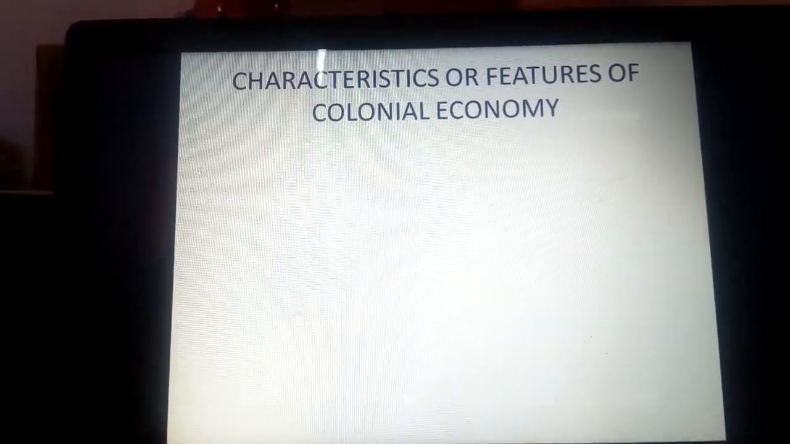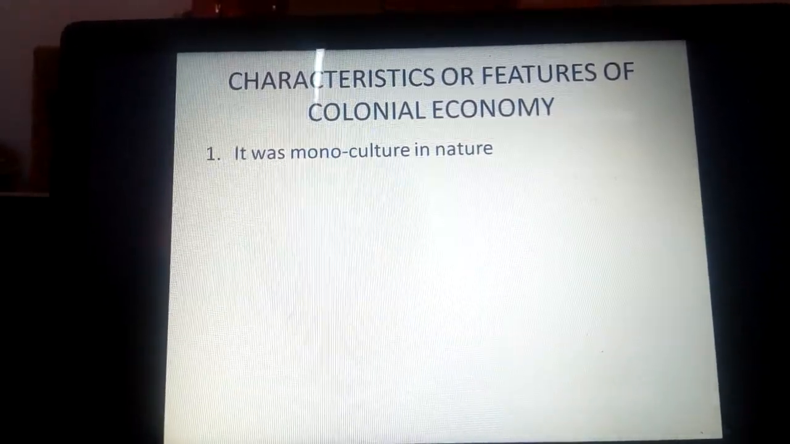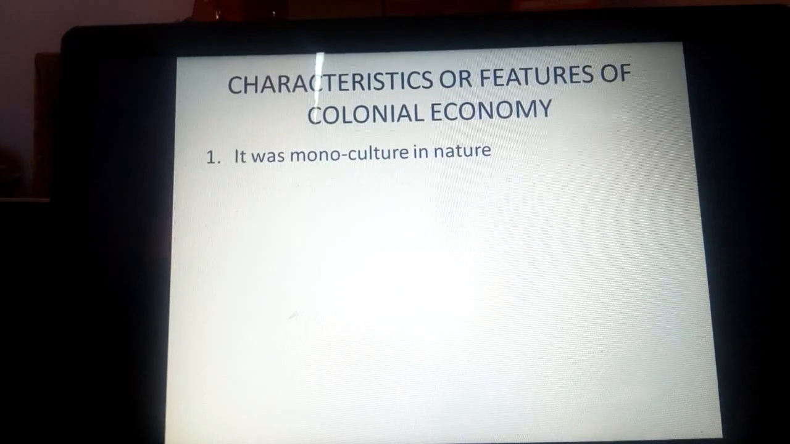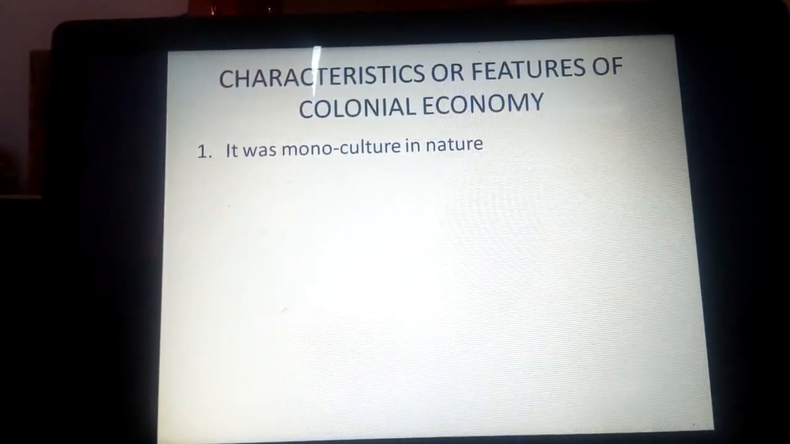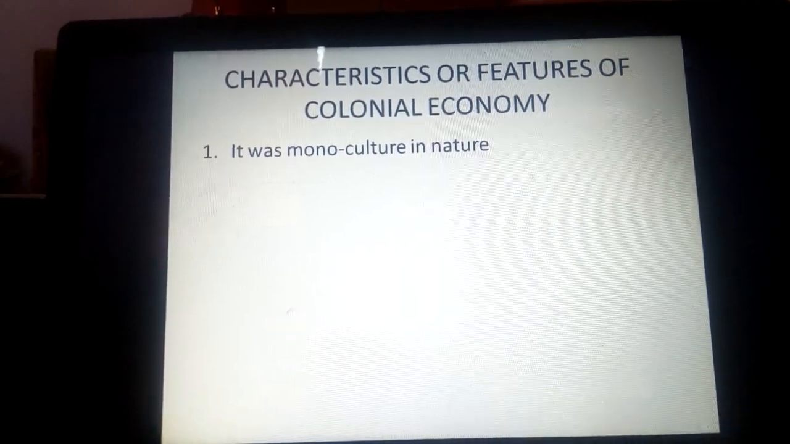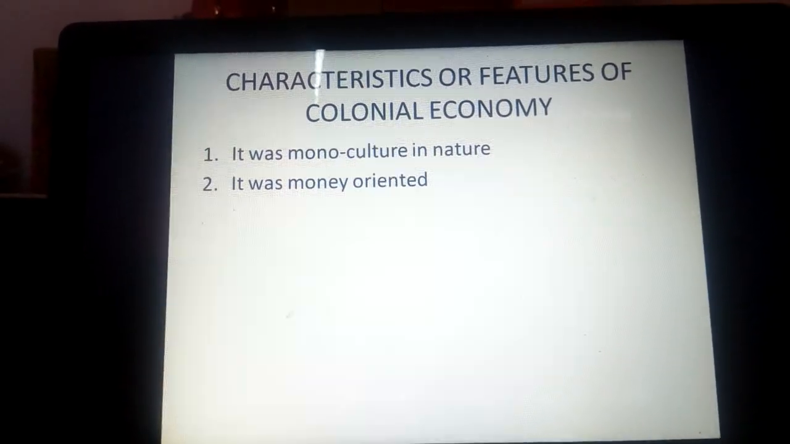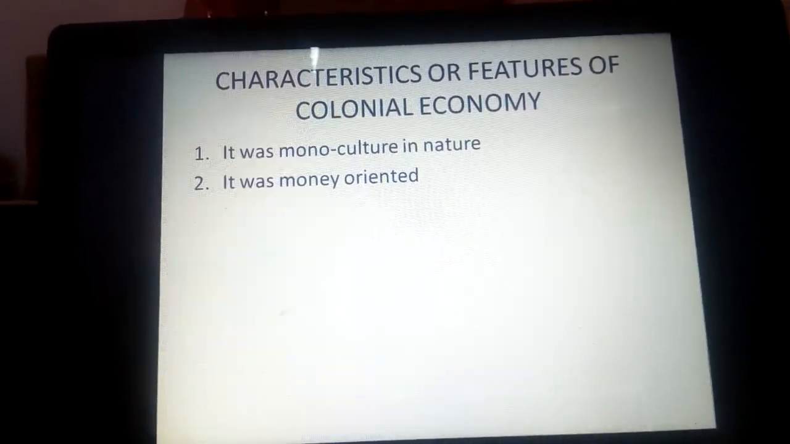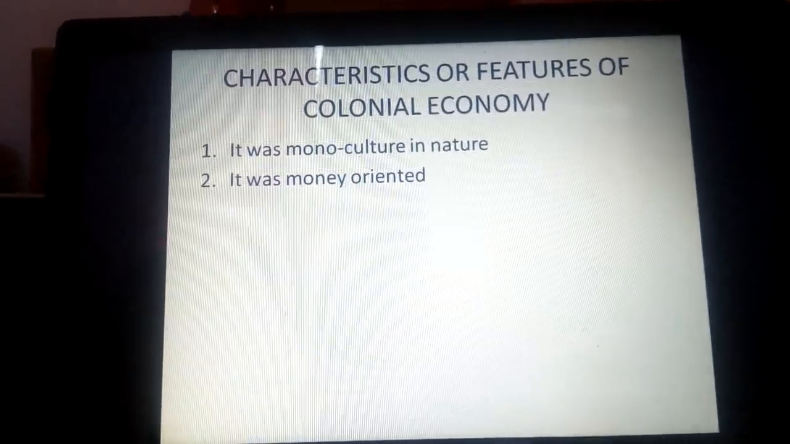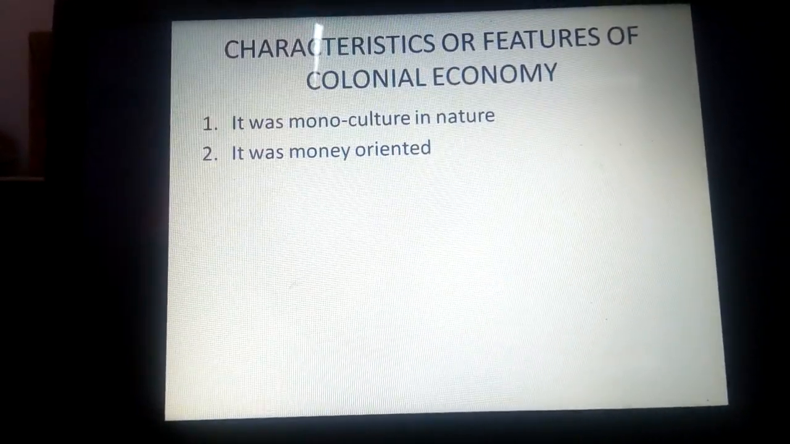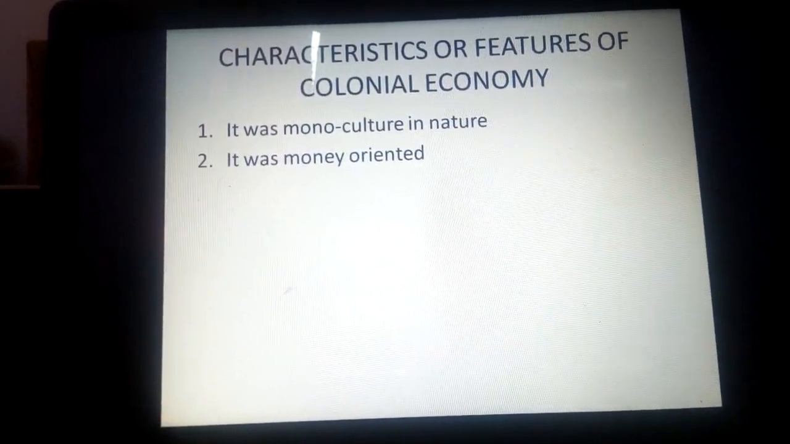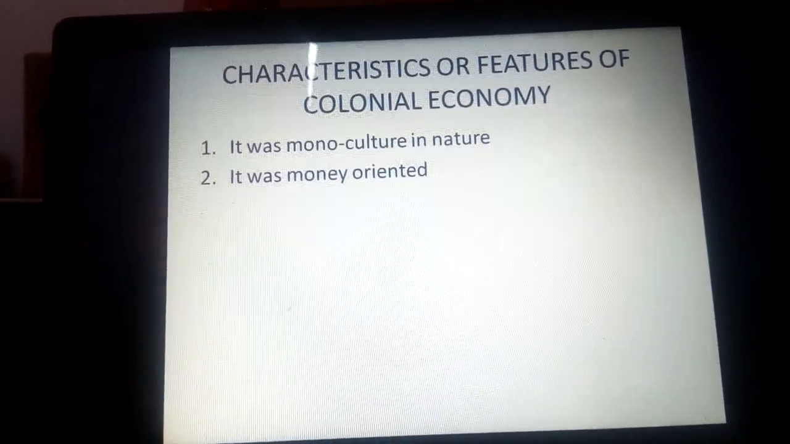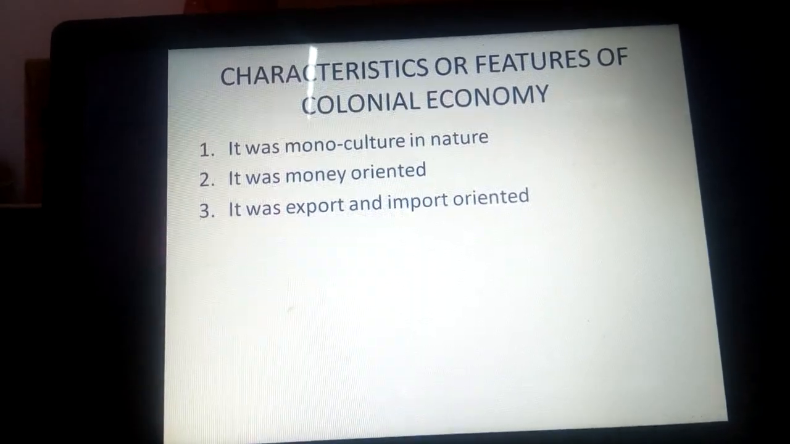Among the features here we include: one, it was monoculture in nature. Here we mean it involved the cultivation of a single crop in a large farm. Monoculture in nature, single crop in a large farm. Then second, it was money oriented. Here we mean they moved from the barter system which the Africans practiced, and now in this kind of economy they went into a money economy, from which they could exchange goods with money. That is another characteristic.